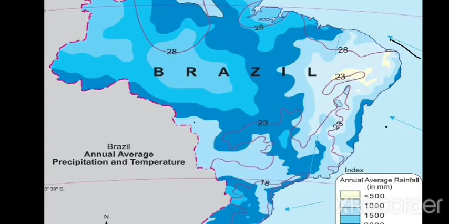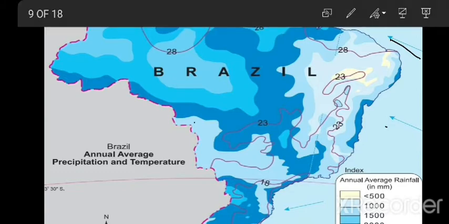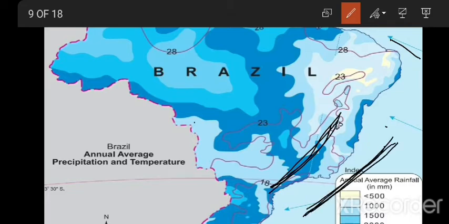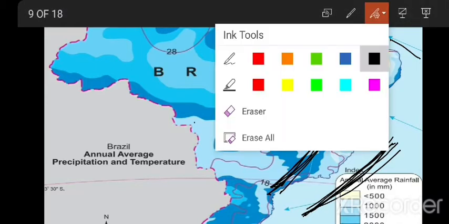If in the southern part there is a coastal region, and in between the coastal region there is a mountain region as well, and here is the water body, which kind of rainfall occurs here, which I taught you last year? Orographic rainfall. Very good. This is the answer to your question.